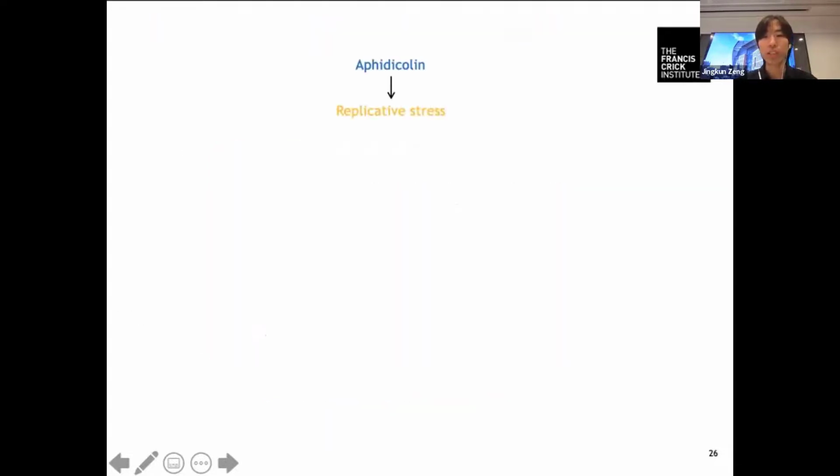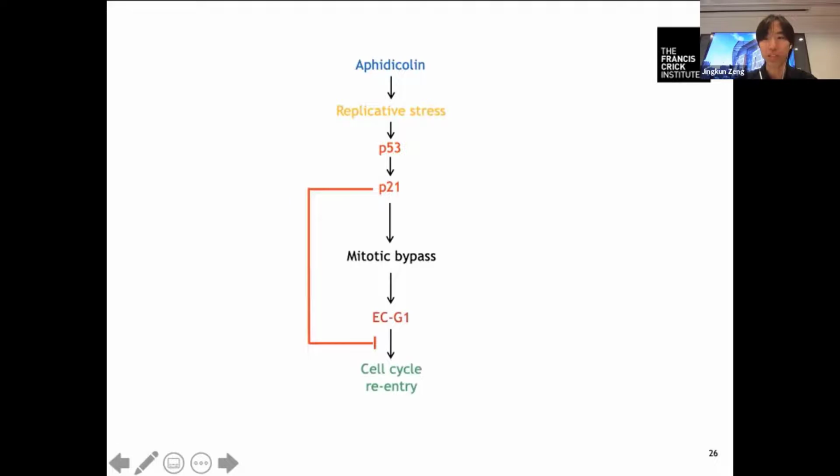So acetylcholine-induced replicative stress activates p53 and p21, which then causes cells to bypass mitosis and enter EG1. At this point, it's fine because p21 further suppresses cell cycle re-entry of these EG1 cells, doing its job as a tumor suppressor.